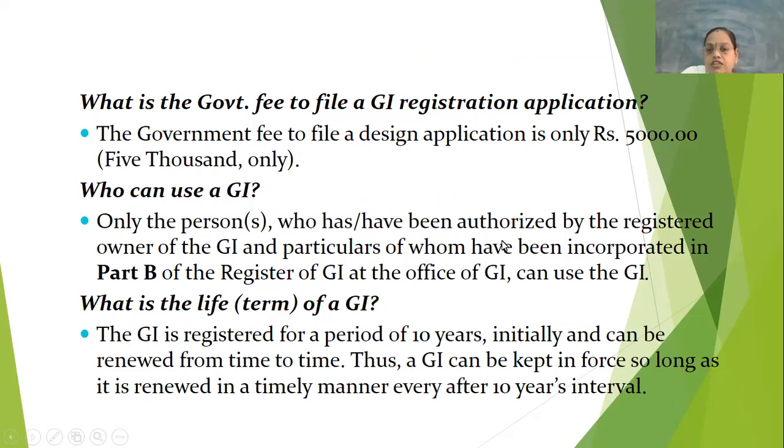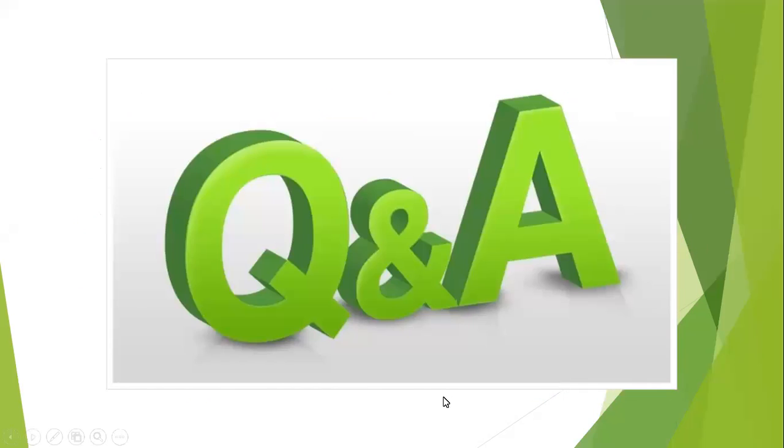And the person who has been authorized by the registered owner of the GI, and who has been incorporated in Part B, can use it as a GI. And the lifetime for this is 10 years from the date on which the GI is registered, and it should be renewed from time to time. That is, if the time span is completed, then you can go for the renewal, and that renewal can be extended for a period of 10 years interval. So this is my presentation.